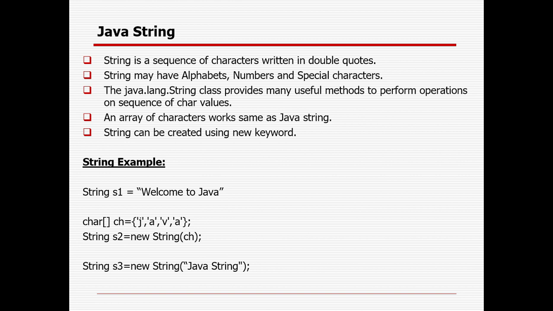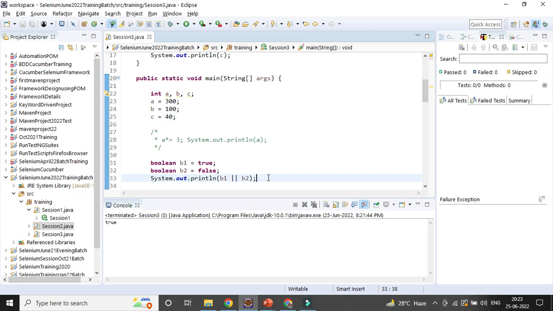An array of characters works the same as a string. Strings can be created using the new keyword as well. So these are the three ways you can define a string: you can convert from character to string, and this is another way, with the help of the new keyword, you can create a string. So let's try to create some string here.